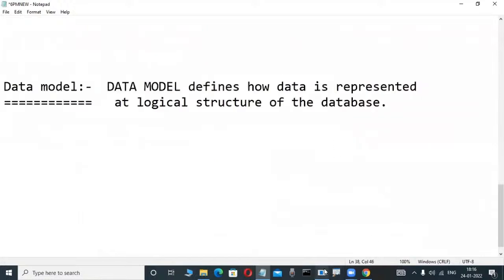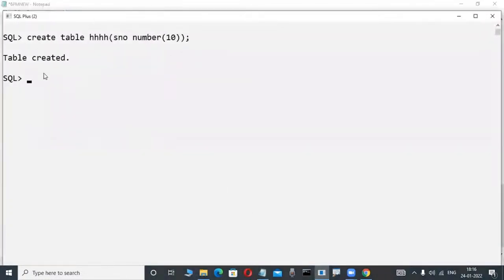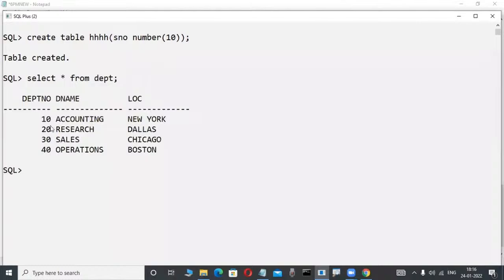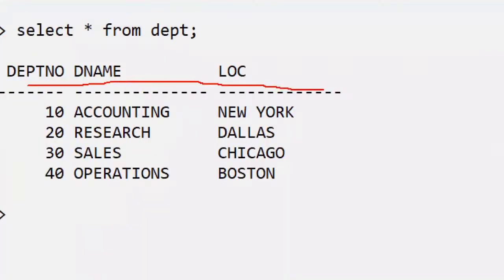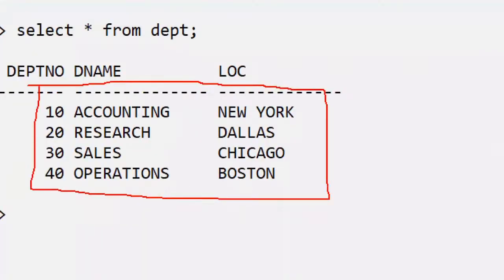Now in this database, how data is represented is specified in the format of records, which are in matrix format, rows and columns. That's why this is a data model: how data is represented at a logical structure.